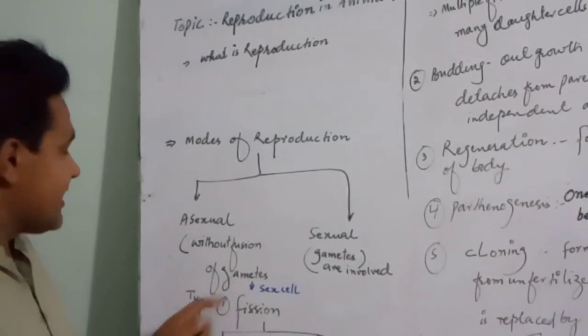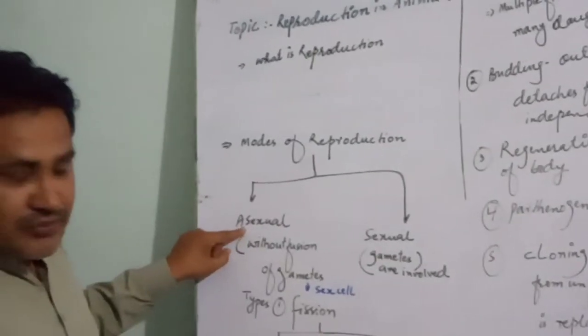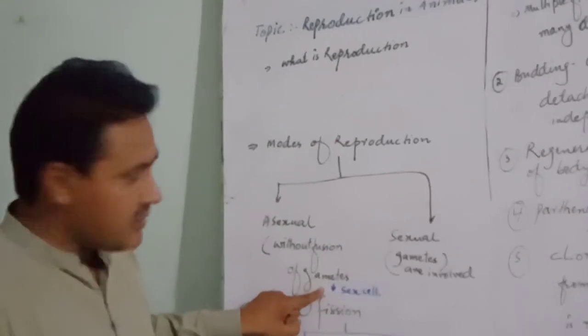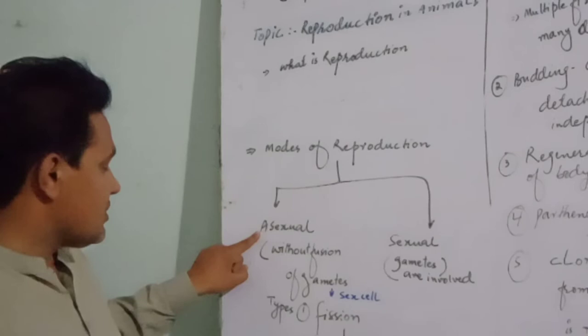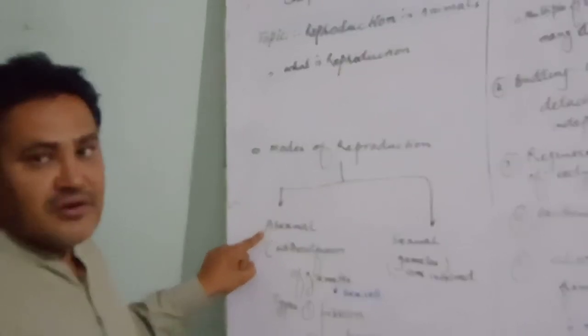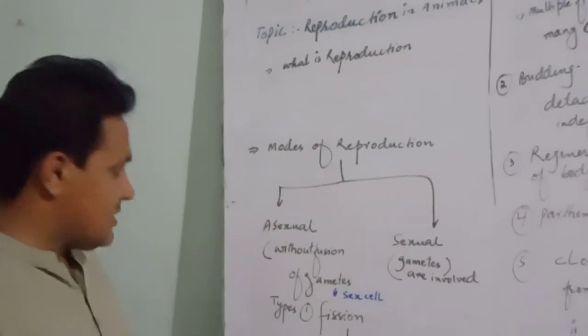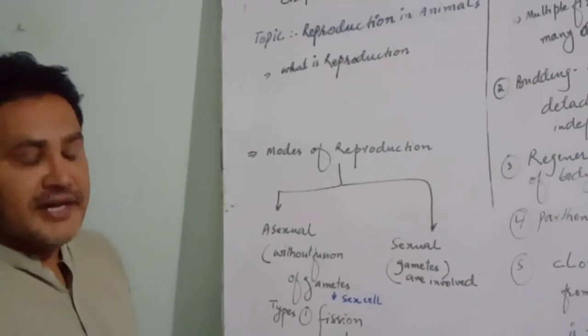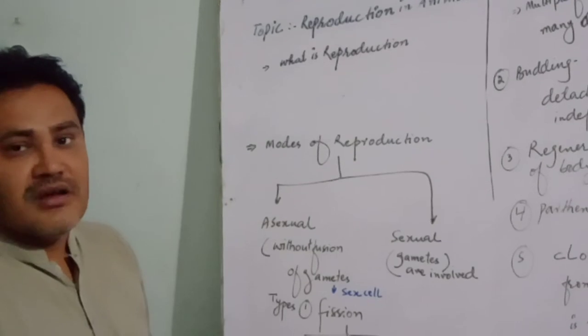In asexual reproduction, gametes are not formed. Asexual reproduction takes place in many animals, such as amoeba, cnidarians, and sponges.